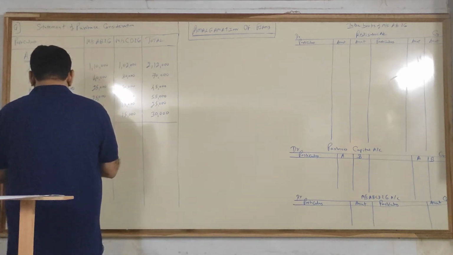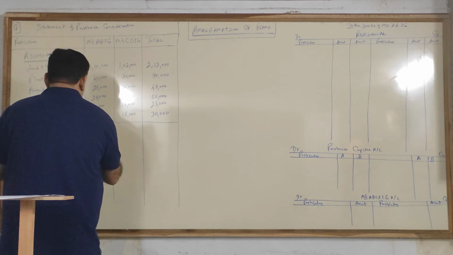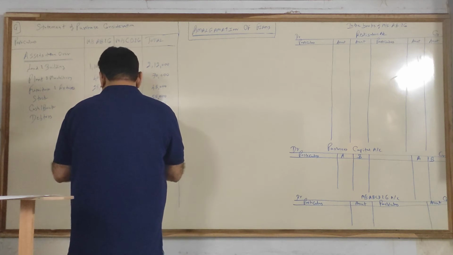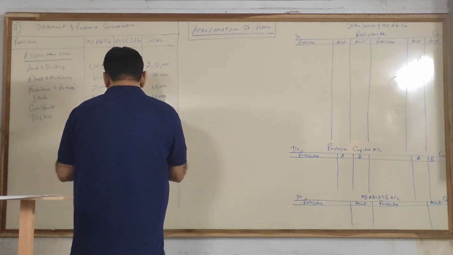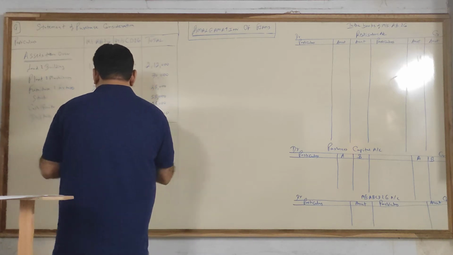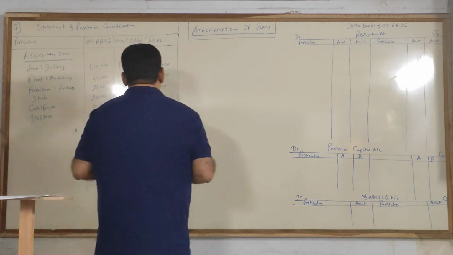110 plus 40 plus 25 plus 25 plus 25, so 2,25,000. 102 plus 30 plus 20 plus 30 plus 30, 2,12,000.